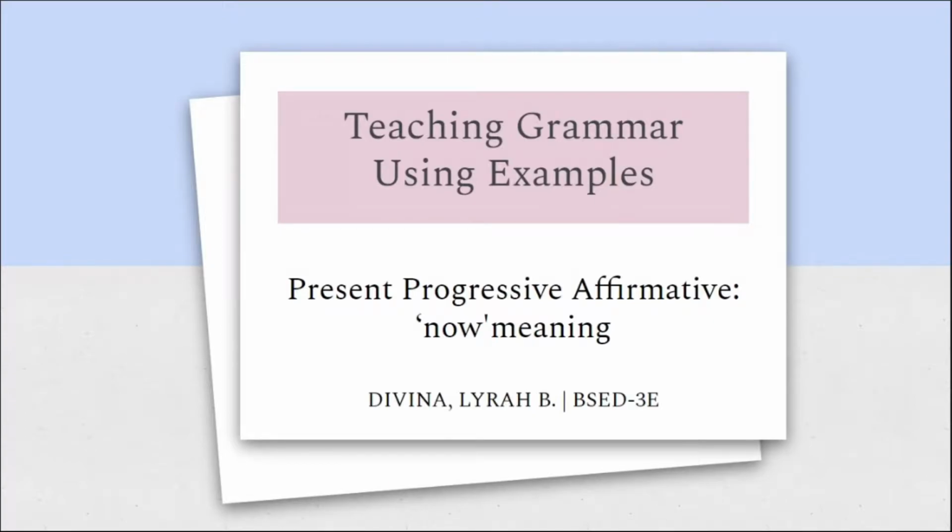Okay, for today's discussion, we are going to talk about present progressive affirmative, or "now" meaning. This discussion is a little bit different from the past because you'll be the ones in charge of finding out the meaning of the present progressive affirmative form of a sentence. You'll be the first one to find out. How are we going to do that? Using some examples. I have prepared videos in the next slide, and I want you to describe what is happening in each video.